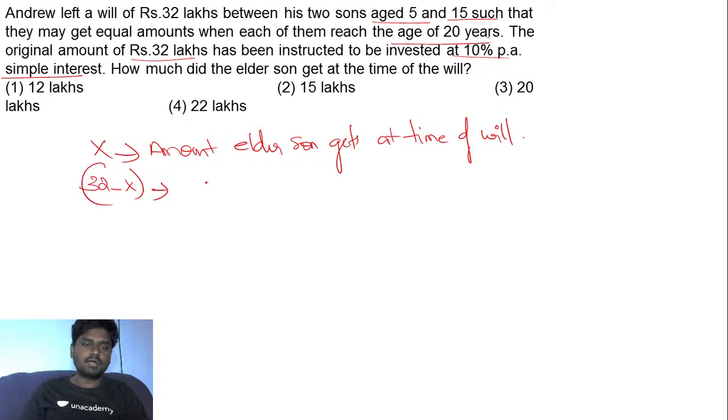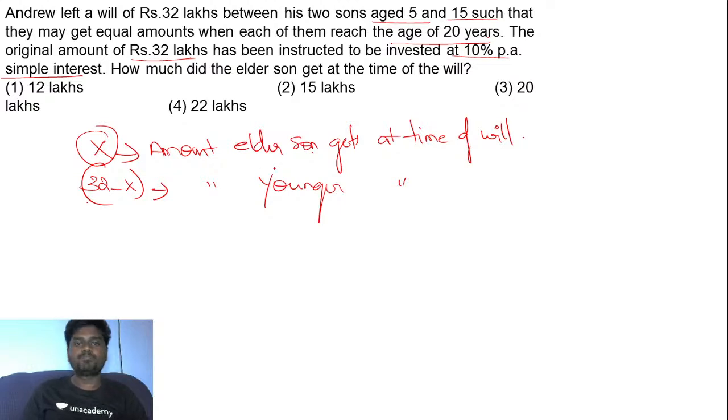So this is the amount the younger fellow will be getting at the time of the will. So this x is nothing but the principal that has been invested for the elder fellow. 32 minus x is nothing but the principal that is invested for the younger fellow.